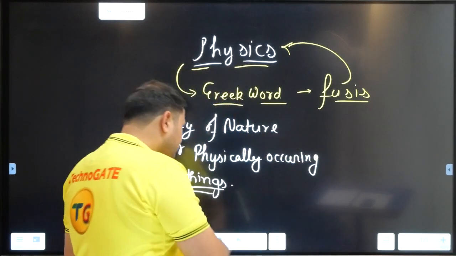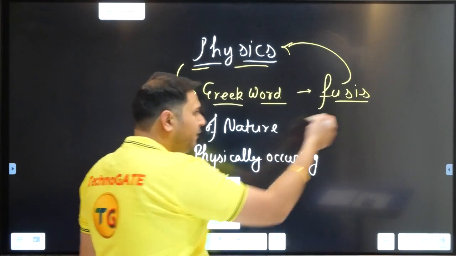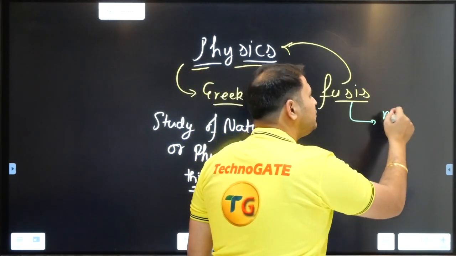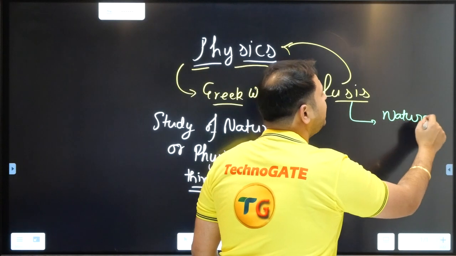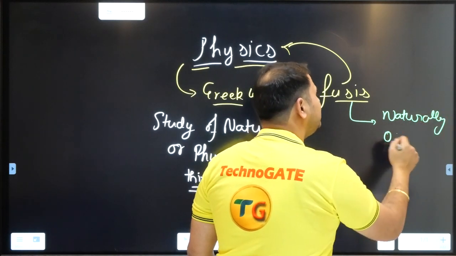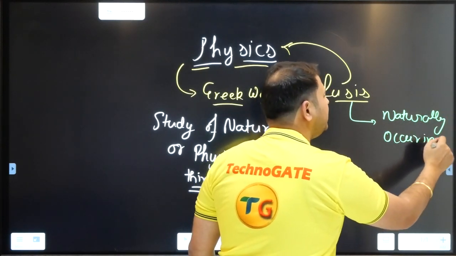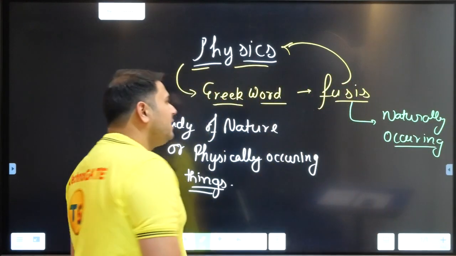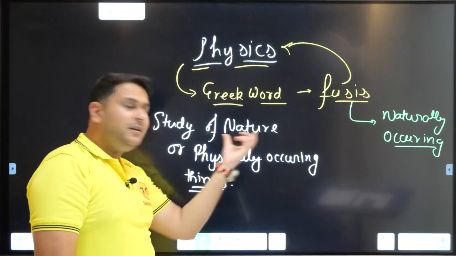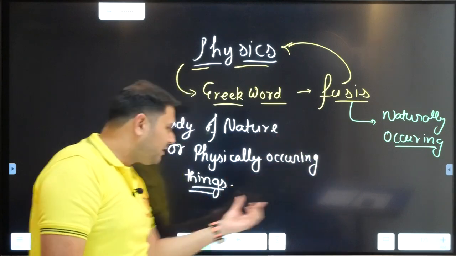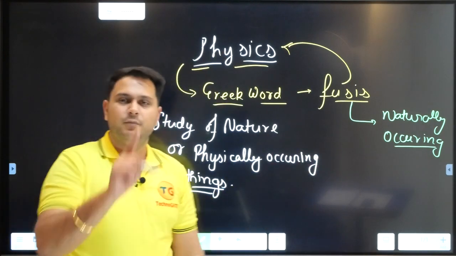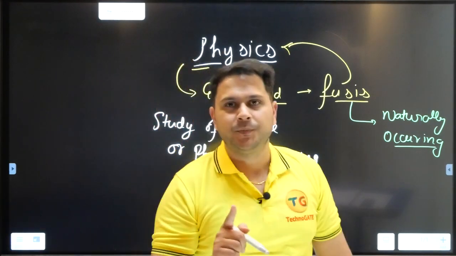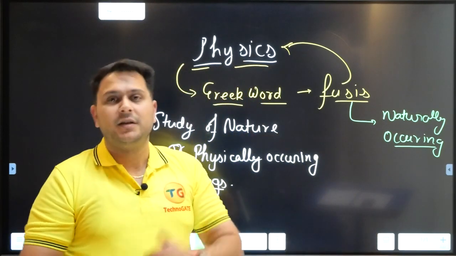The meaning of fusis is what? The meaning of fusis is naturally occurring. So something which is occurring naturally is named fusis, and the study of the nature or naturally or physically occurring things will be known as physics. The point must be clear to all of you, right? So let us proceed.